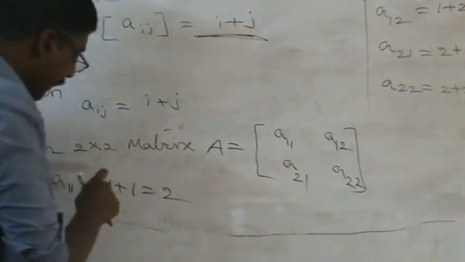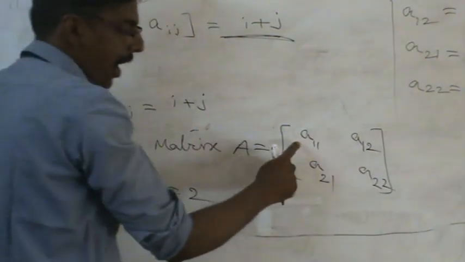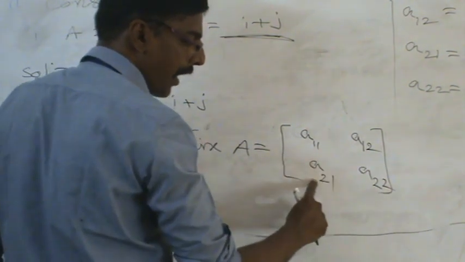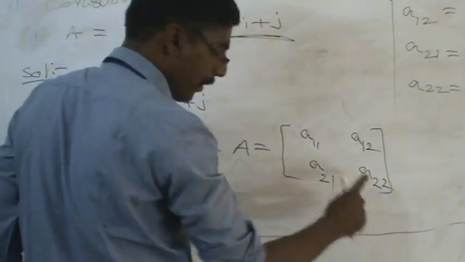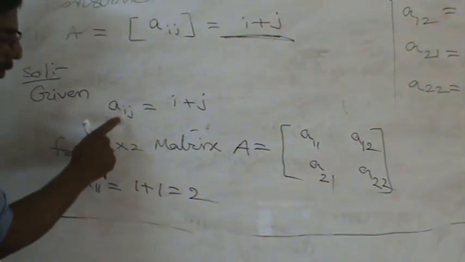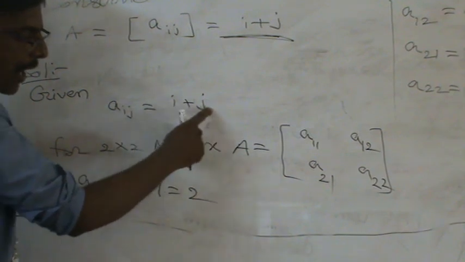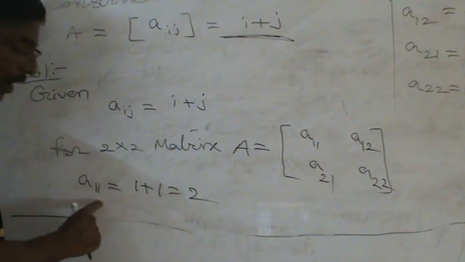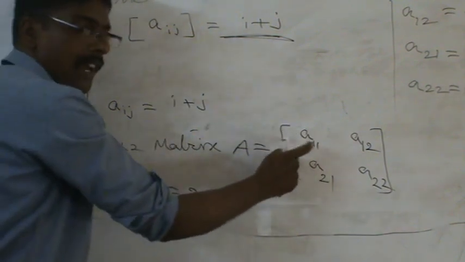So for constructing a 2 by 2 matrix, we are calculating the A11 value, A12 value, A21 value, A22 value. The given problem says Aij value is equal to I plus J. So for A11, I place we write 1, J place also 1.